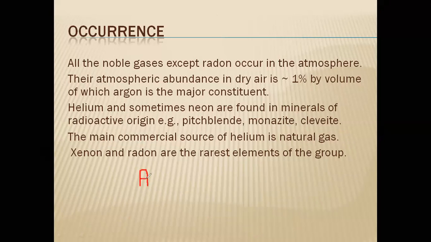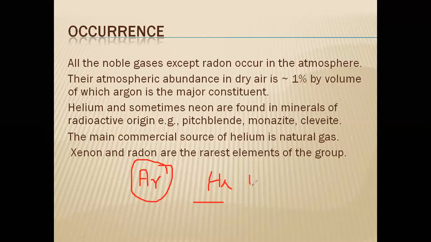Write this down. The most abundant noble gas in the atmosphere is argon, whereas the most abundant noble gas in the universe is helium. Don't get confused with these two. Again, I repeat, helium in the universe.